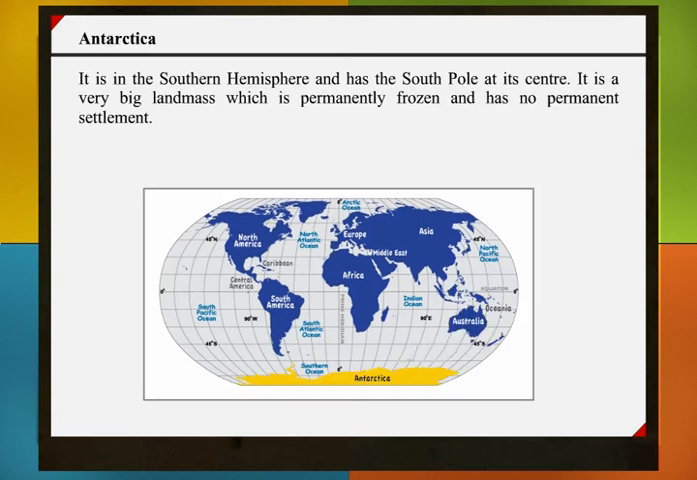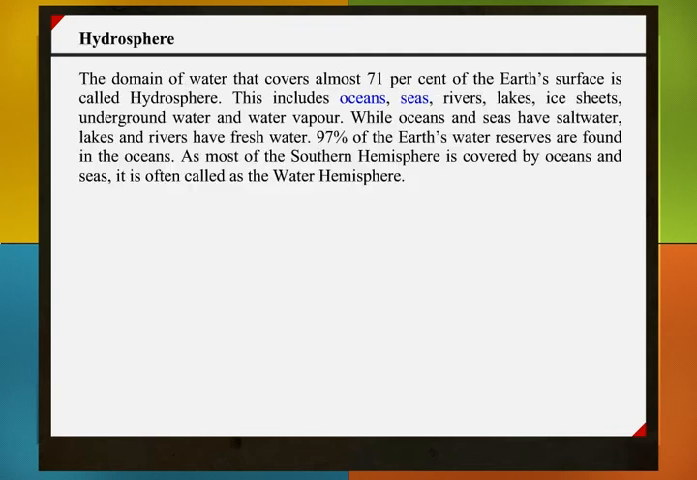Antarctica. It is in the southern hemisphere and has the South Pole at its center. It is a very big landmass which is permanently frozen and has no permanent settlement.